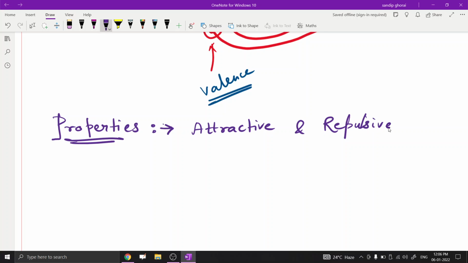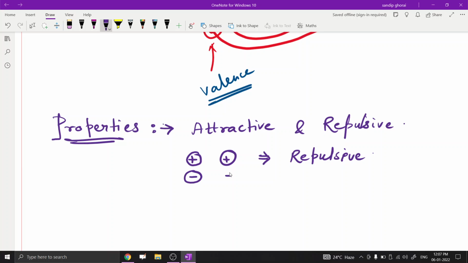That means generally when we take the same polarity, if we take two positive charges and place them close to each other, we get a repulsive force. That means one positive charge repels the other.